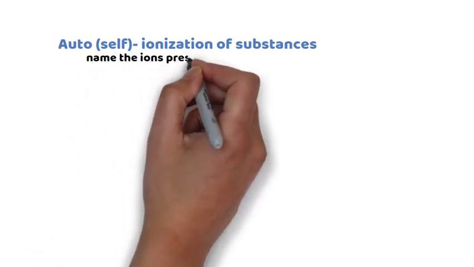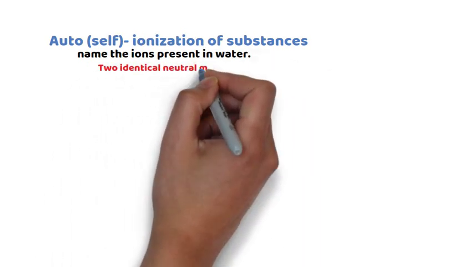Name the ions present in water. When two identical neutral molecules react together to form a cation and an anion, we call it a self-ionization reaction or auto-ionization reaction. Now consider two water molecules. They are neutral and they are identical. They react together and form hydrogen ion and hydroxide ion. Therefore, water undergoes self-ionization reaction.